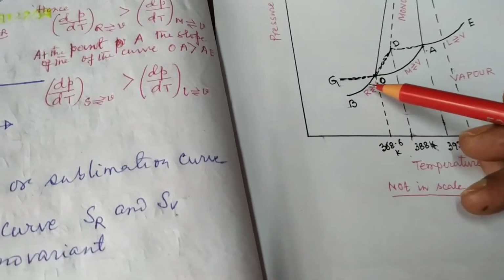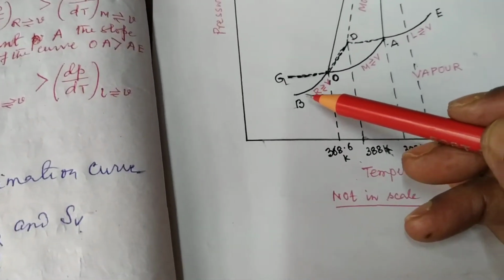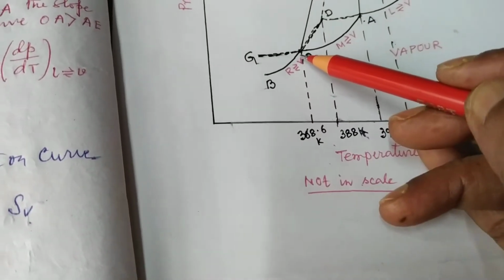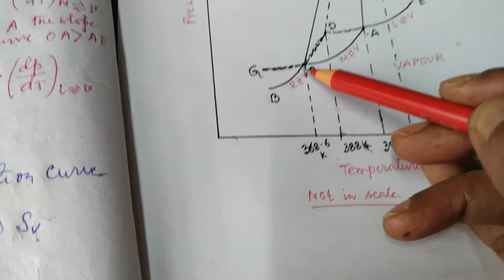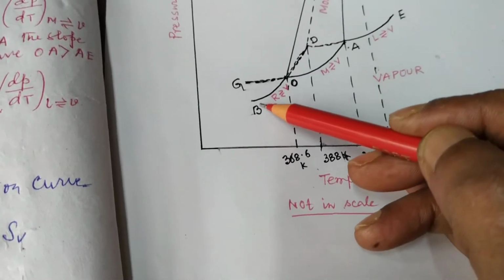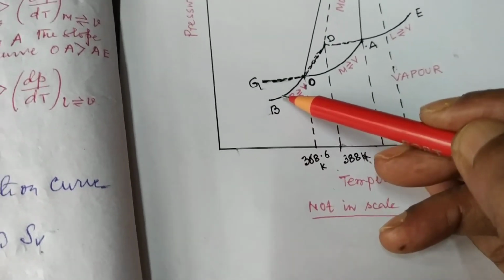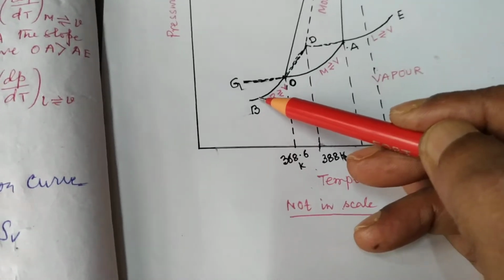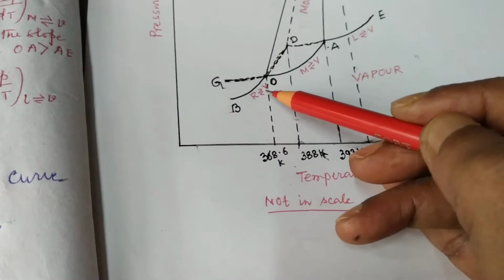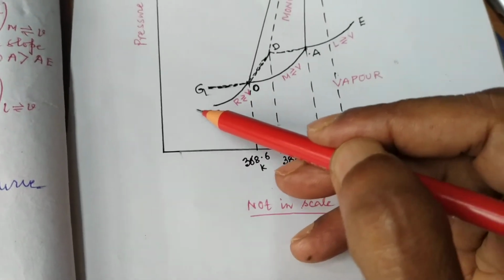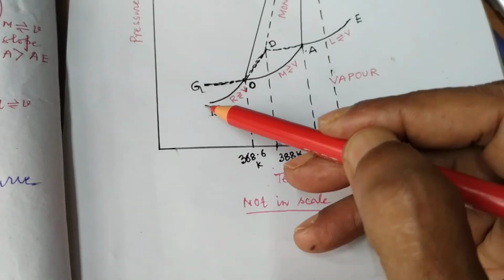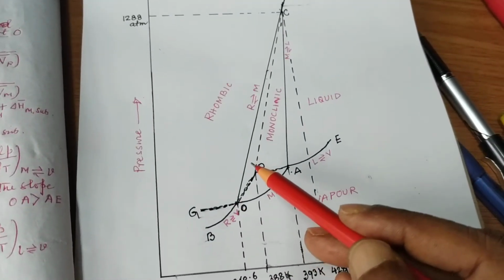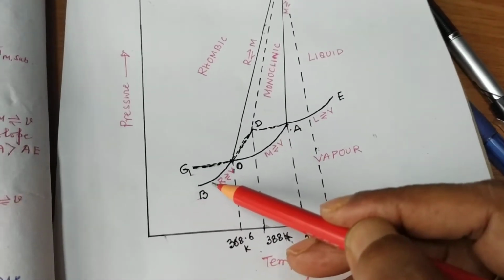Now this curve starts from the transition point O and ends at B, below which the vapor of SR cannot be measured. This is up to 323 Kelvin, below which the vapor of SR cannot be measured.